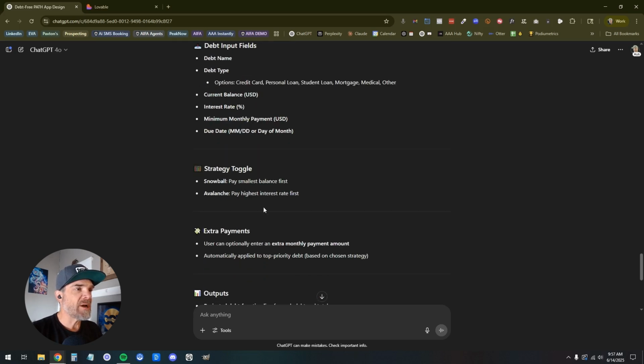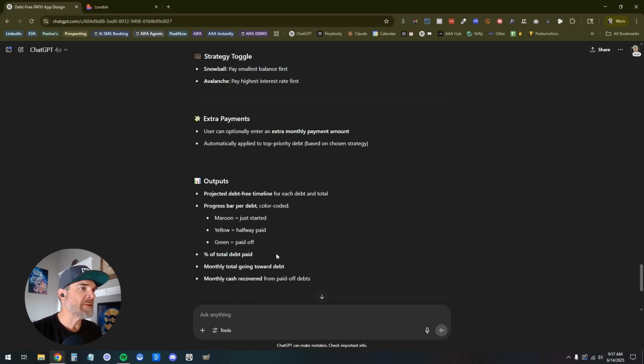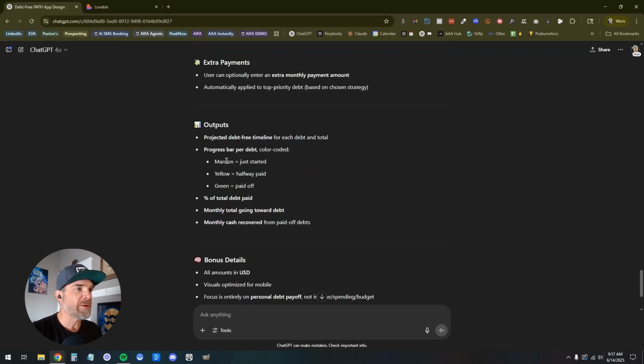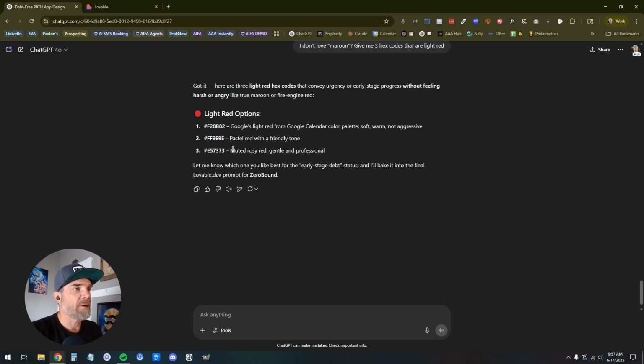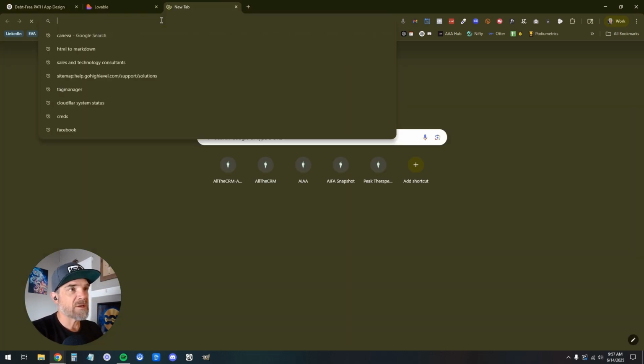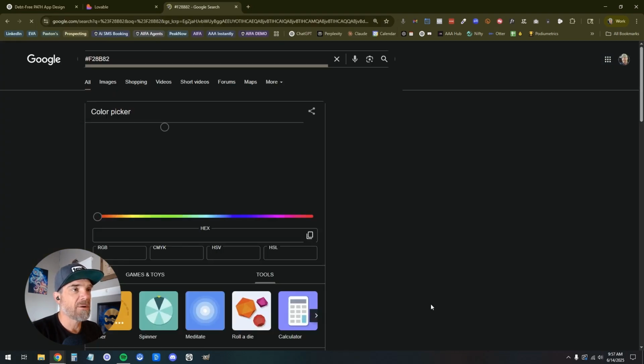Cool. That looked awesome. Strategy toggle. Extra payments. Outputs are all looking good. I don't love maroon. Give me 3 hex codes that are light red options. So I'm going to copy this because I might as well just nail this right now.